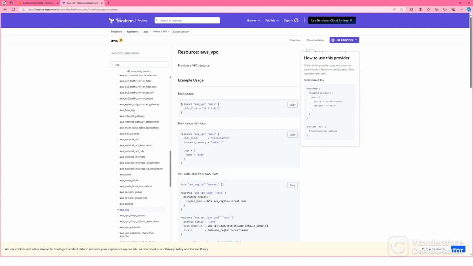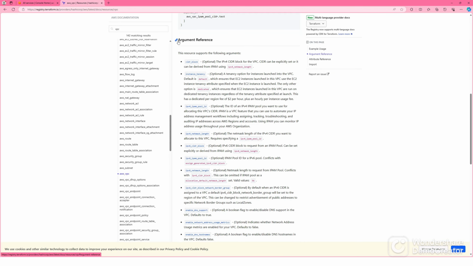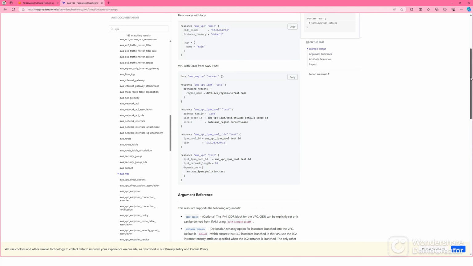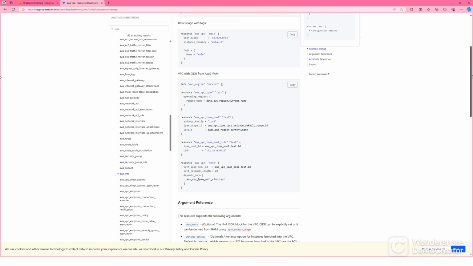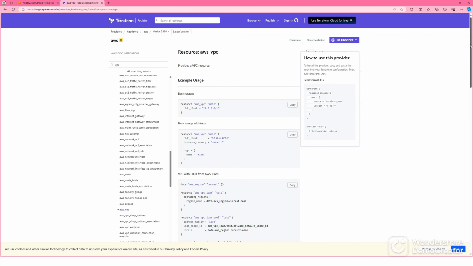This is the basic example, right? And these are the argument reference. Each resource will have an argument reference. Some are optional, some are required, right? These are optional. For VPC, there is nothing required. You can just do an empty block, right? So let's go to Visual Studio Code and create our resources.